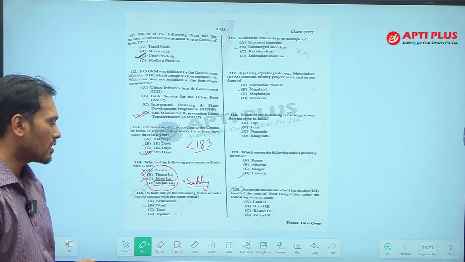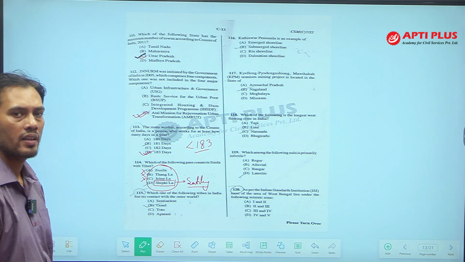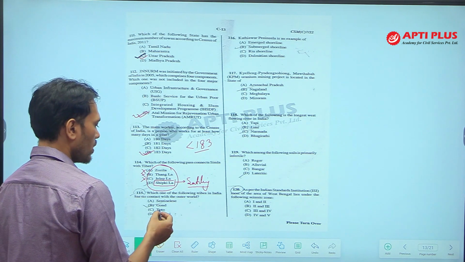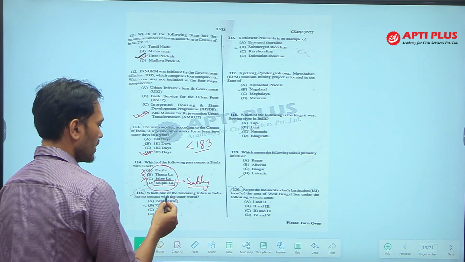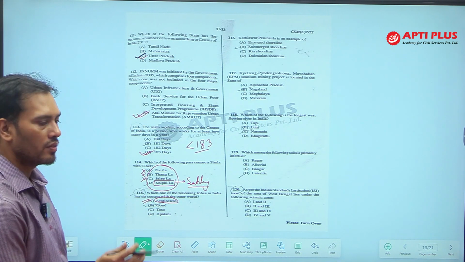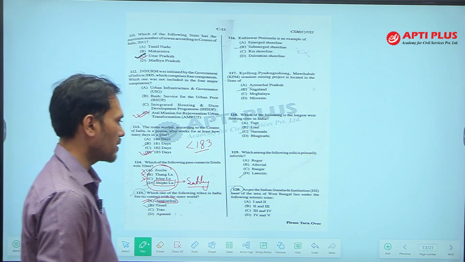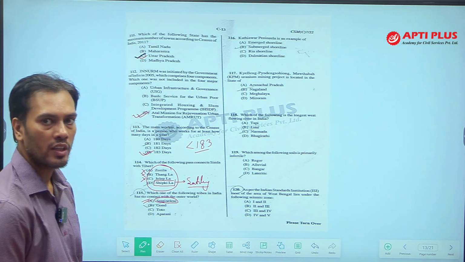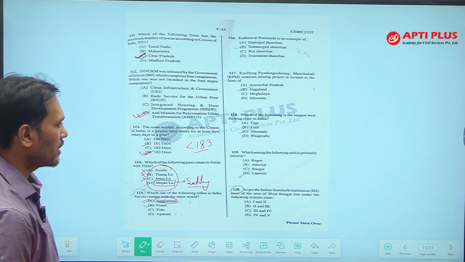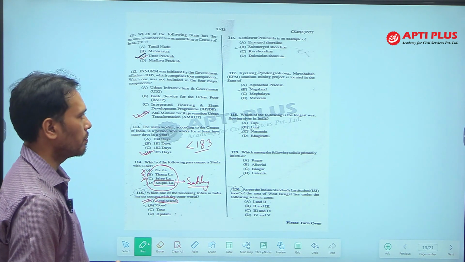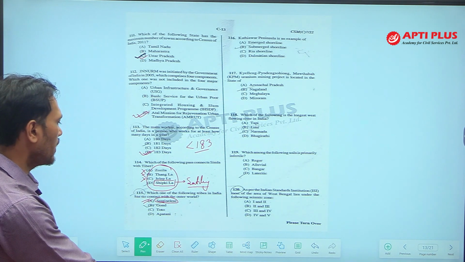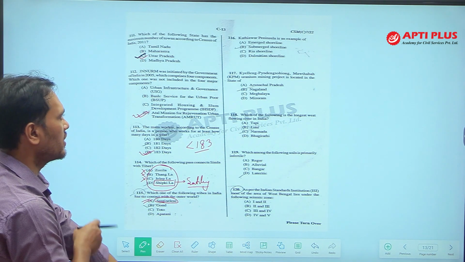Sentinelese is a tribe of North Sentinel Island in Andaman Nicobar, okay, and they do not have any contact with the outer world. Sentinelese is the answer. They want to keep themselves away from civilized people, because their immunity is not that much developed. So, they do not want to come into contact with civilized persons. That is the answer. Question 115, it is option A, Sentinelese.